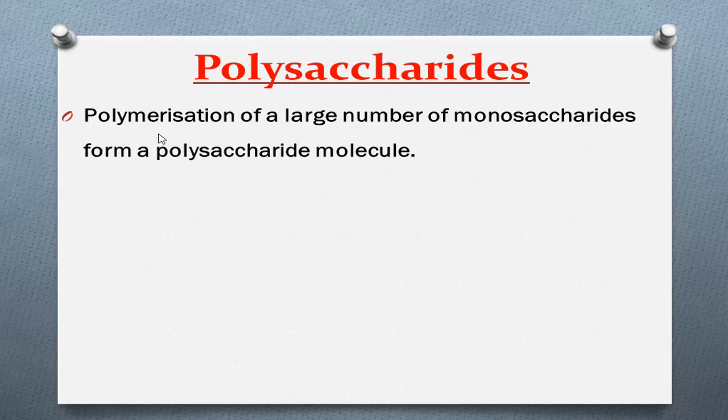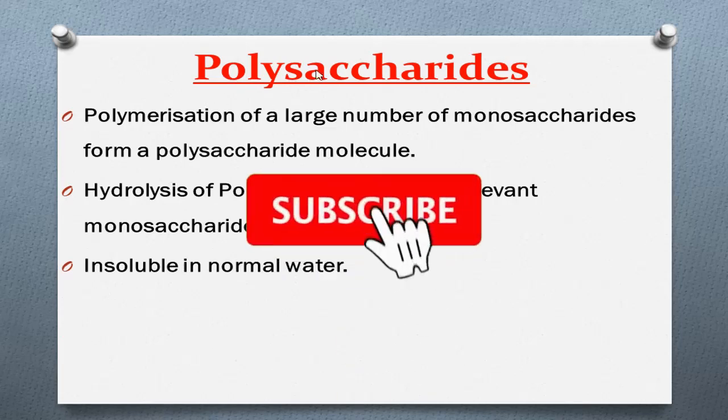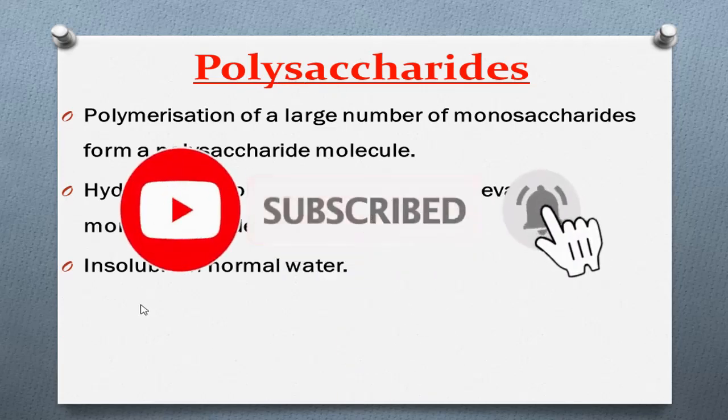Hydrolysis of a polysaccharide results in the relevant monosaccharides. Now when we consider the polysaccharide, it is insoluble in normal water and not crystalline. Those are the features of the polysaccharide.